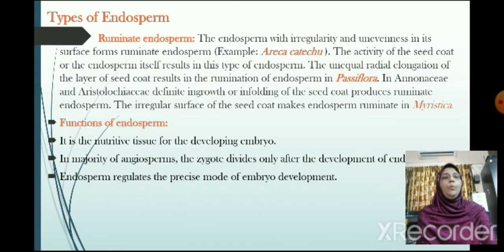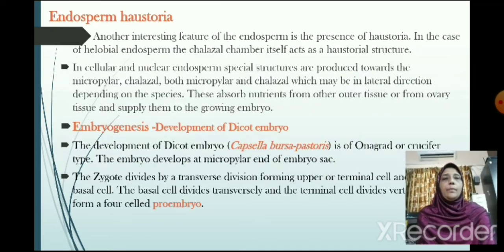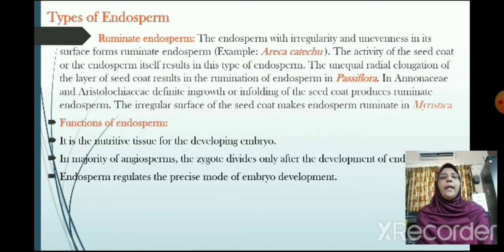The next we will move on to the types of endosperm. Under that, ruminate endosperm. The endosperm with irregularity and unevenness in its surface forms ruminate endosperm. An example is Areca catechu. The activity of the seed coat or the endosperm itself results in this type of endosperm.